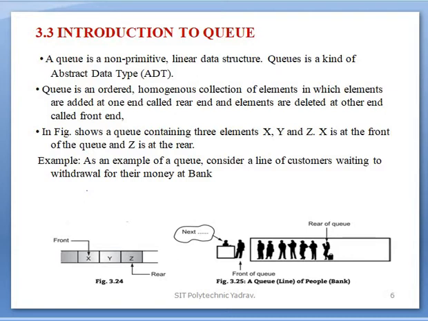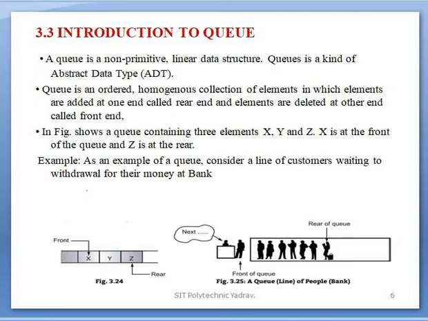Abstract data types means you declare your own data types, create your own functions and perform operations on them. The general data types are integer, float, character, and so on. But for abstract data types, our own functions are created for our purpose, and the operations done on that are said to be the abstract data type.